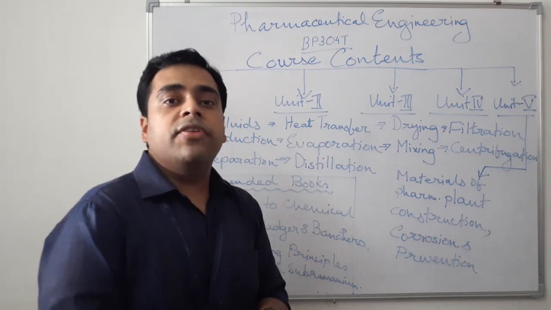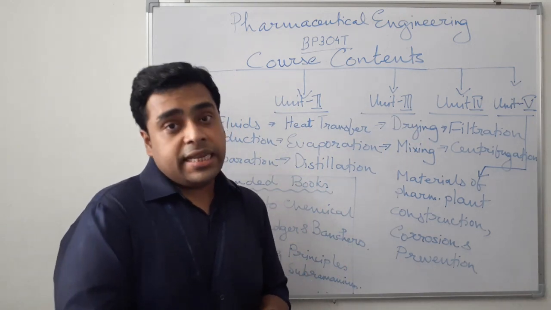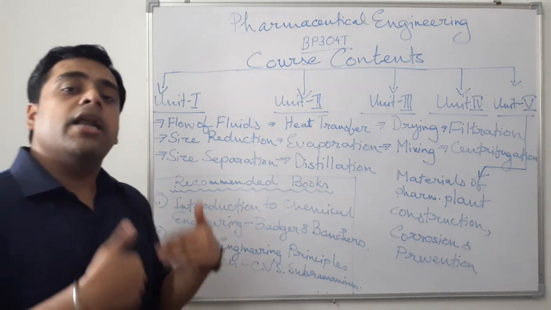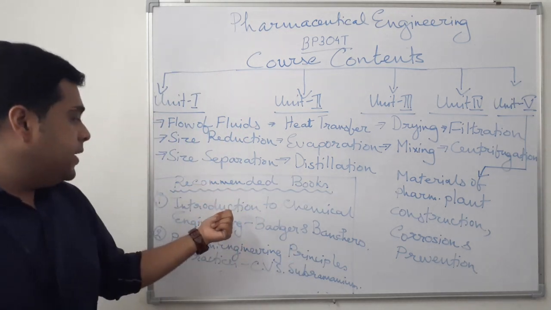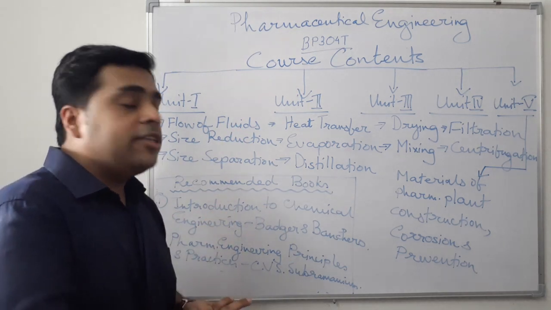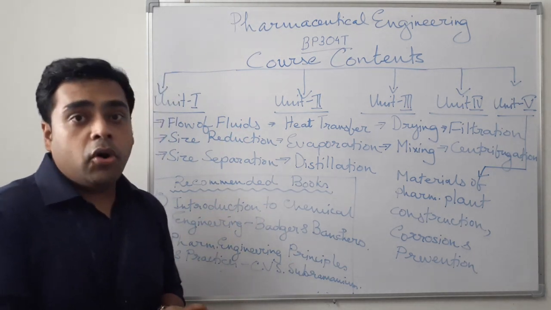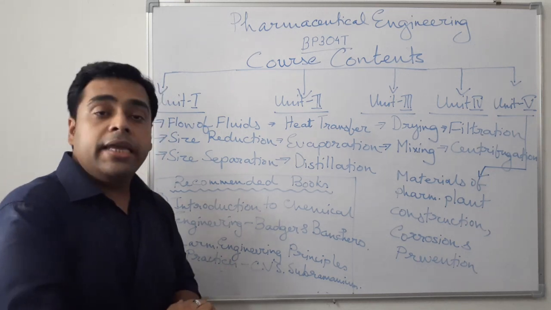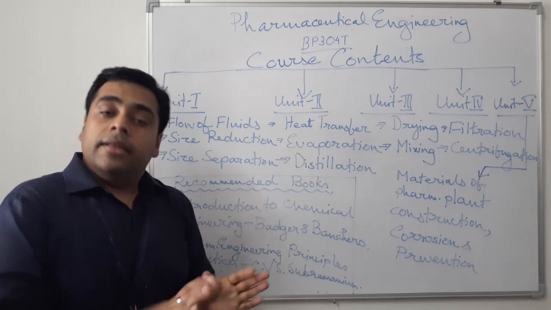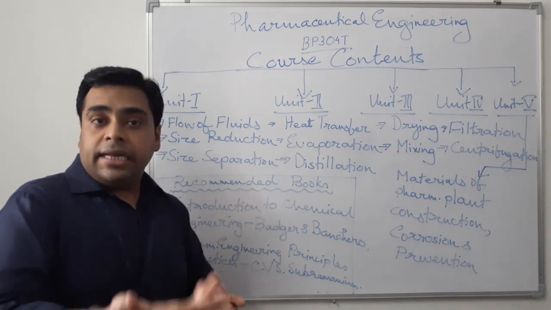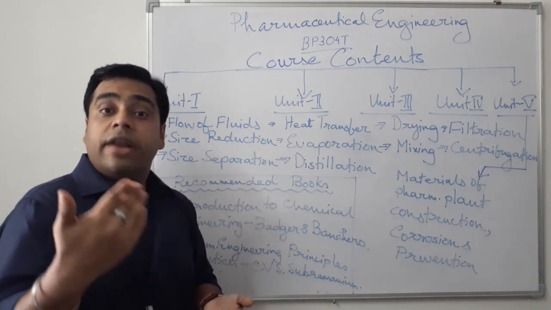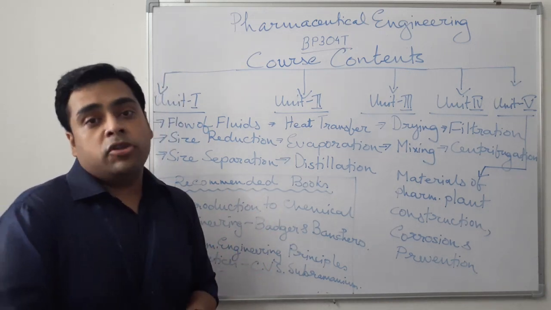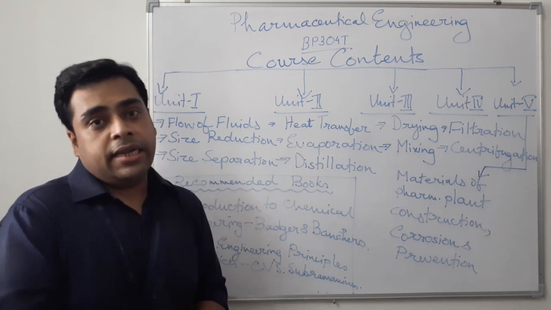Now let us come to the different recommended books as given in our syllabus. Basically we will concentrate on 2 books, and there are a number of books as well. Introduction to Chemical Engineering by Badger and Banchero, a very important book. Next we have Pharmaceutical Engineering Principles and Practices by C.V.S. Subrahmanyam. Other than this, we have Remington. We will be concentrating on Remington also. We will also be consulting Lachman, The Theory and Practice of Industrial Pharmacy, and many other books.